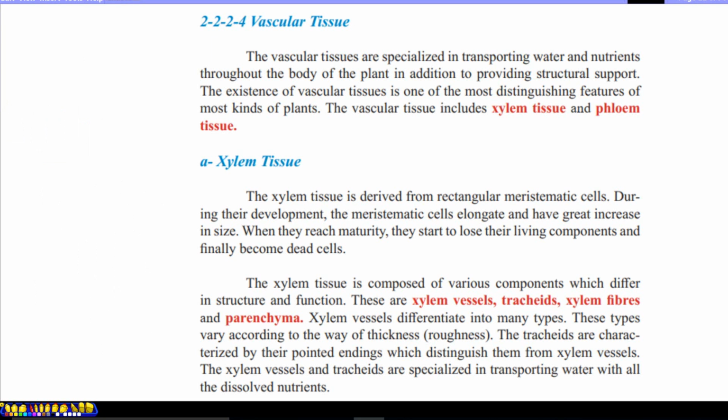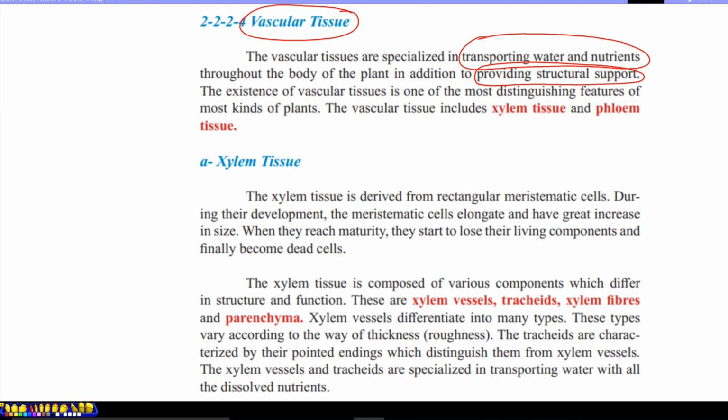Vascular tissue is specialized in transporting water and nutrients through the body of the plant, in addition to providing structural support. This means vascular tissue has two main functions: one is transportation of water and nutrients, and the second is to provide structural support. These are the general functions of vascular tissue.